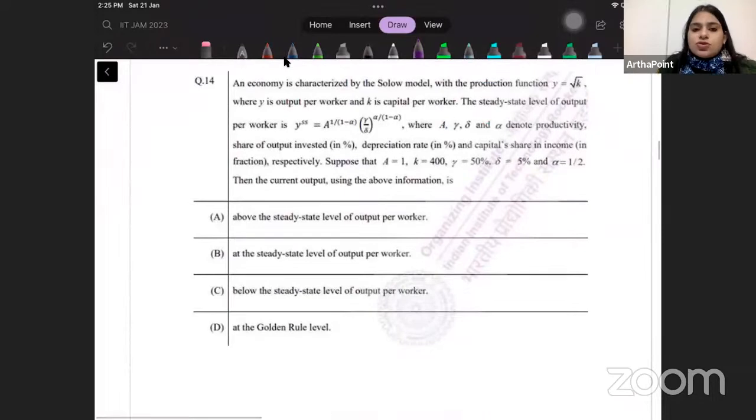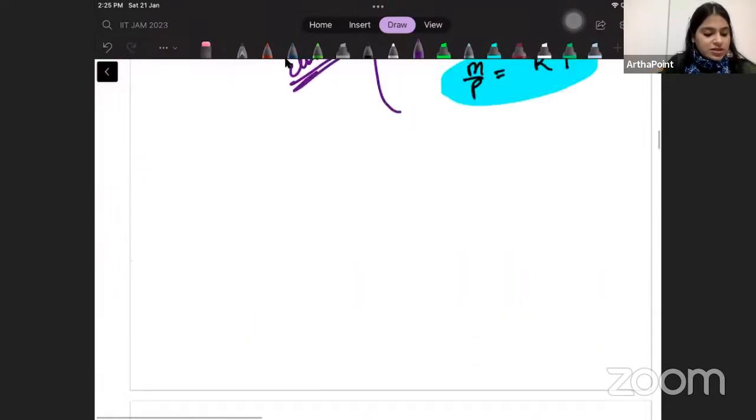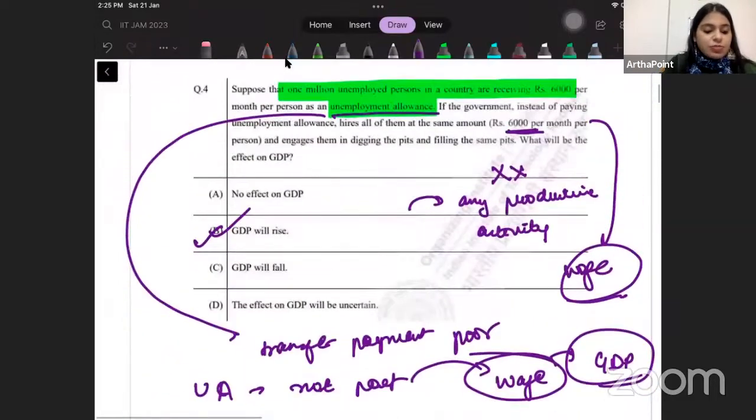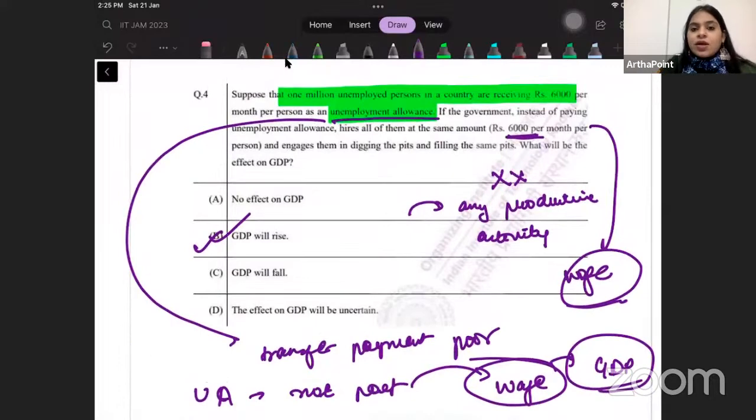Okay, now come to this question. An economy, in the last question, there is no output produced, no productive activity. No, it says that there is a productive activity, right? The government is employing them. When you hire people and engage them, they're digging the pit and filling the pit, but you're engaging them, you're paying them something. So if you pay them something, you are assuming that it must be a productive activity.